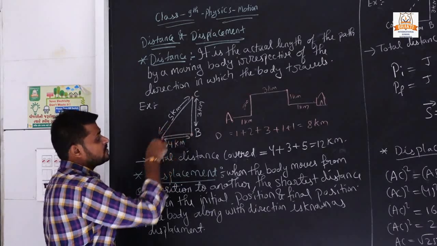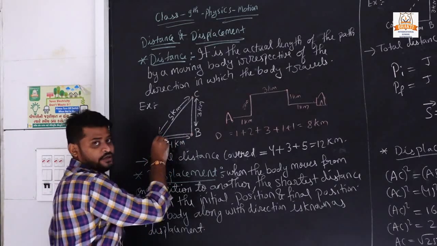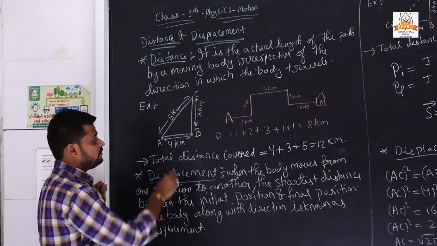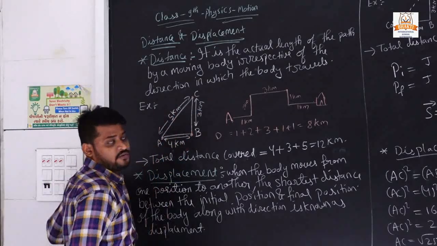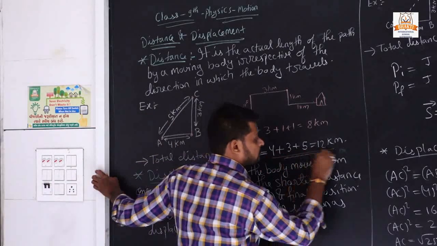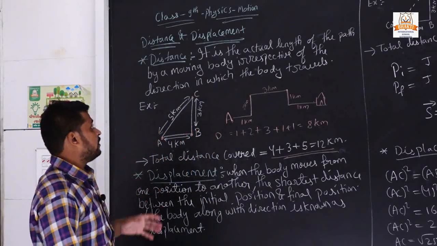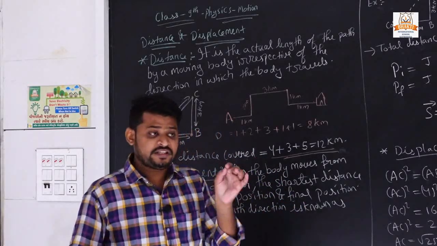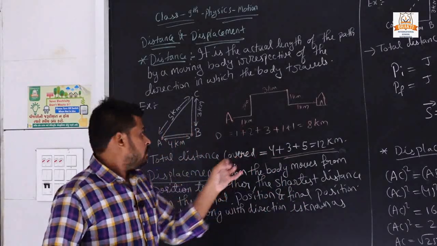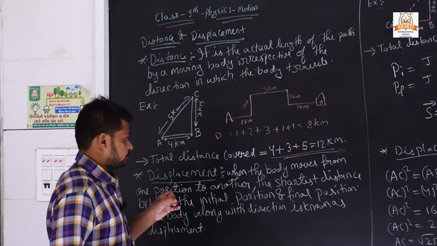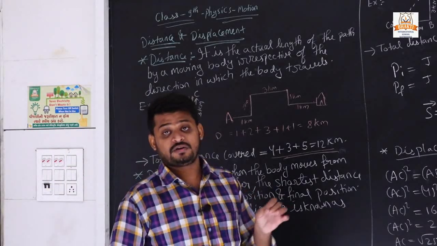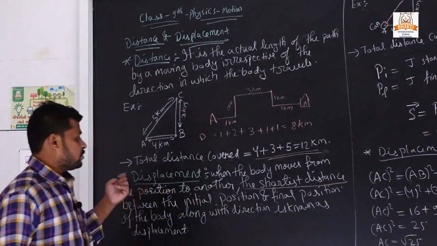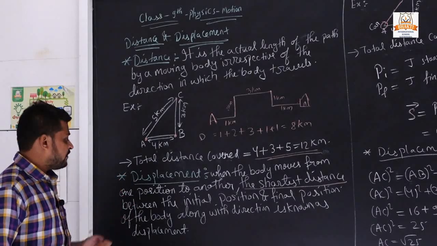So the total distance you covered: first you go from A to B, then B to C, then C to A. First 4 kilometers, then 3 kilometers, then 5 kilometers. Then the total distance you cover is 12 kilometers. Means the total path you cover to reach from initial to final position is called distance.